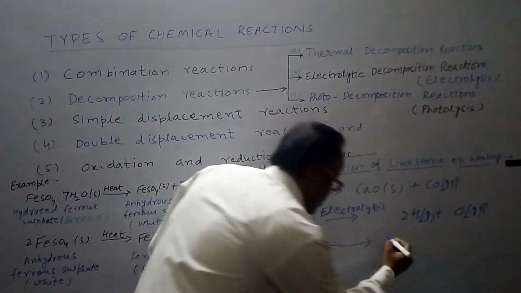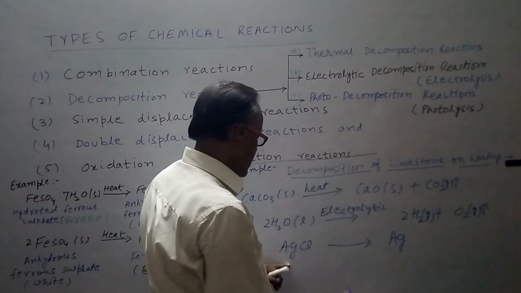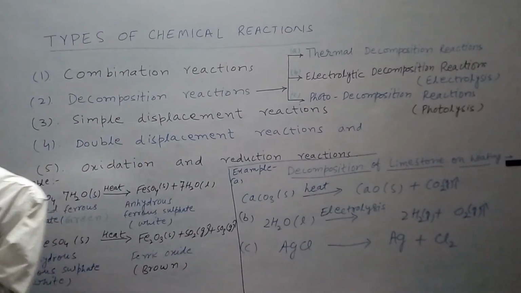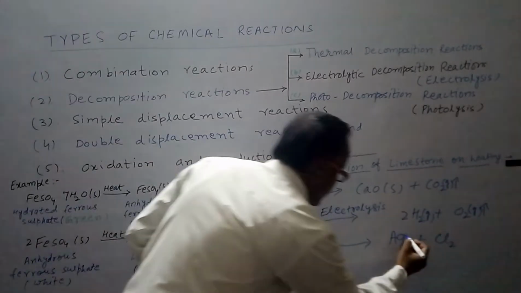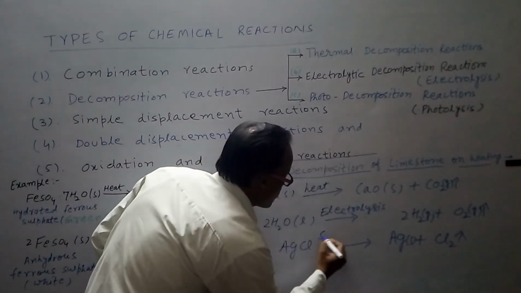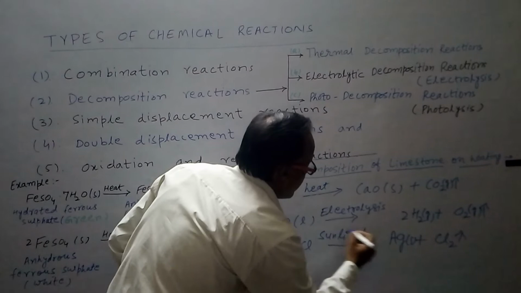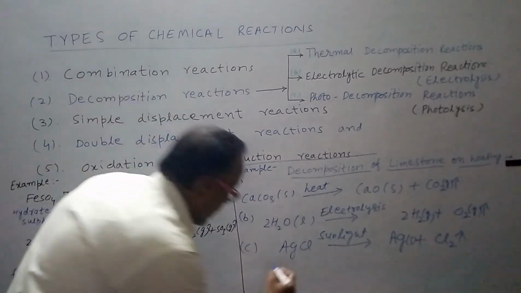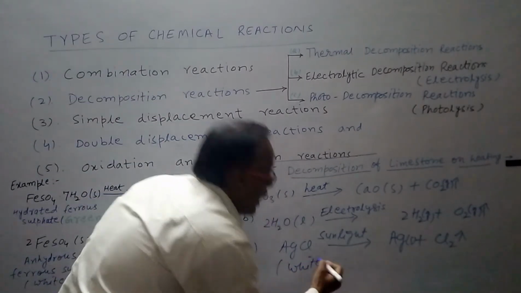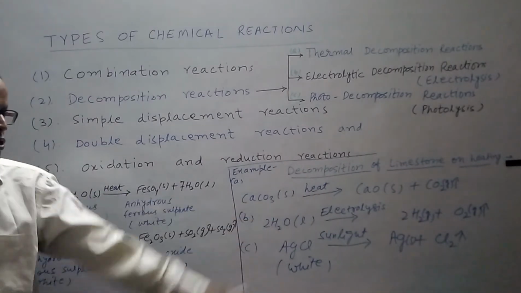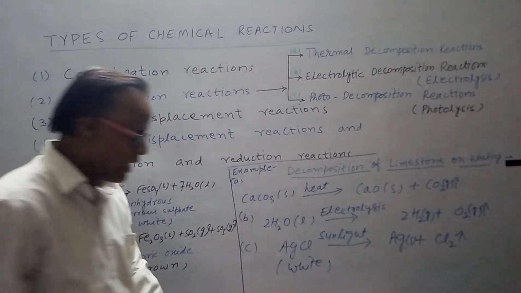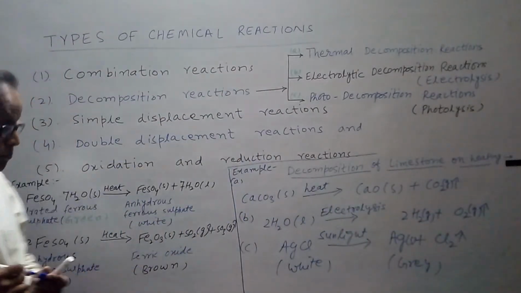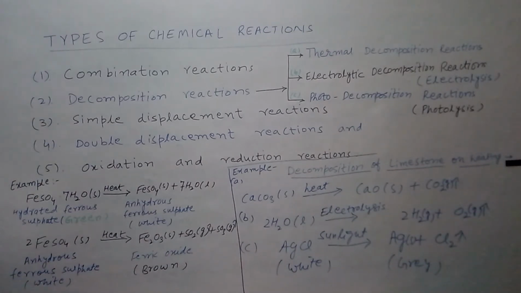It decomposes into silver and chlorine, some symbols: Ag plus Cl2. Here silver is solid and chlorine is a gas, in the presence of sunlight. What will we write here? In the presence of sunlight. So silver chloride, its color is white, and it is decomposed into silver and chlorine, and the color of silver is grey, G-R-E-Y, it will become grey color.